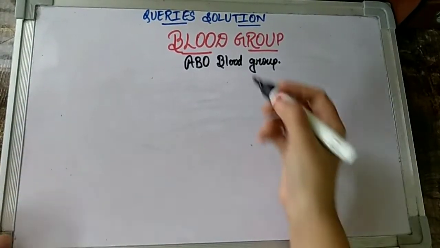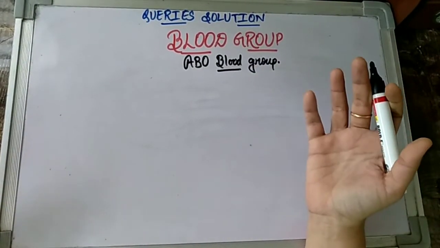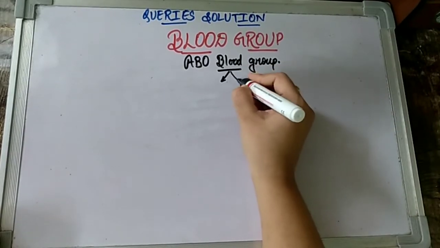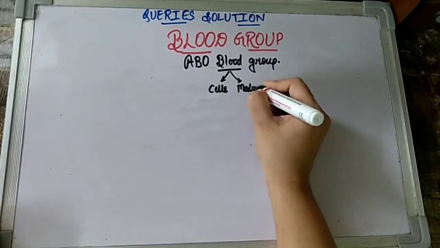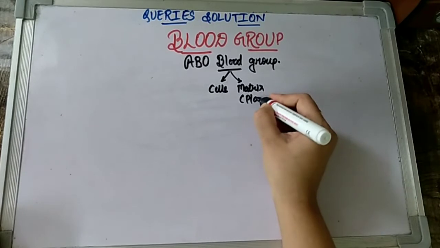So children, we know that when we talk about this term blood, it is a fluid in our body, flowing all throughout our body. We know that this blood comprises cells along with a matrix, right? And that matrix we all know is something which is known as plasma.